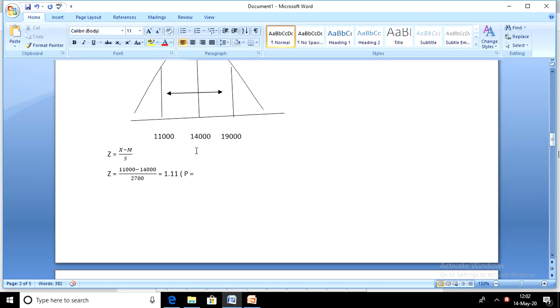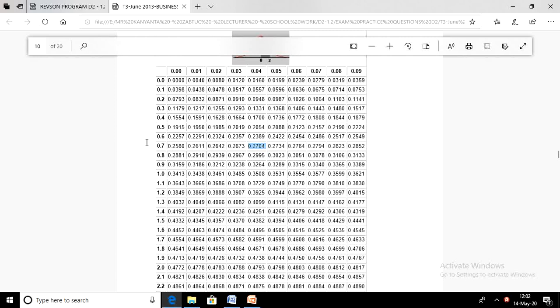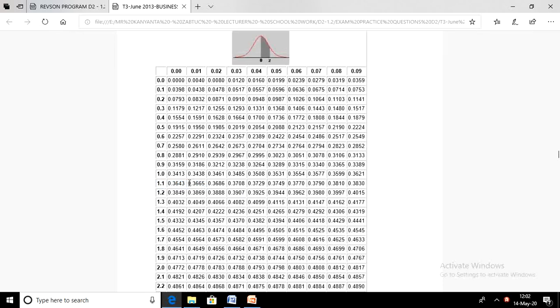We are in row number 1.1, column 0.01. So 1.1, we found it, row number 1.1 under column 0.01. So the value we get there is this one. So pick it.